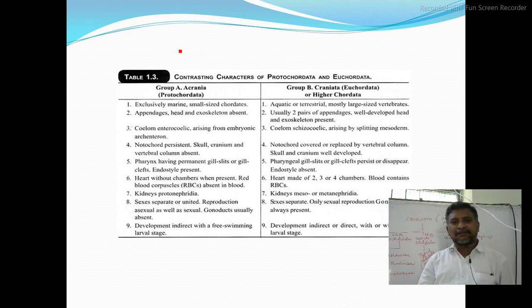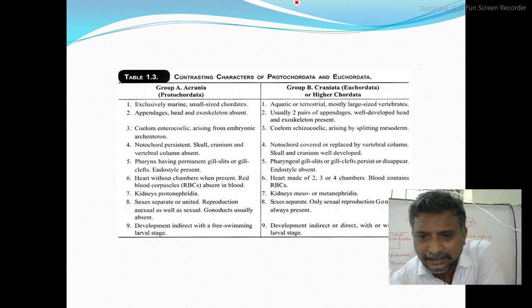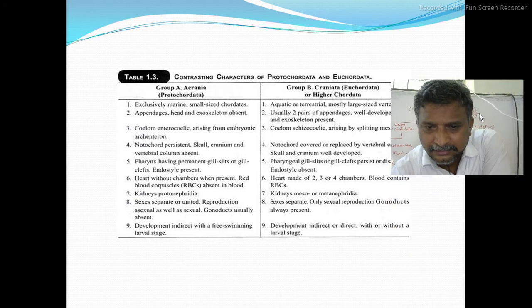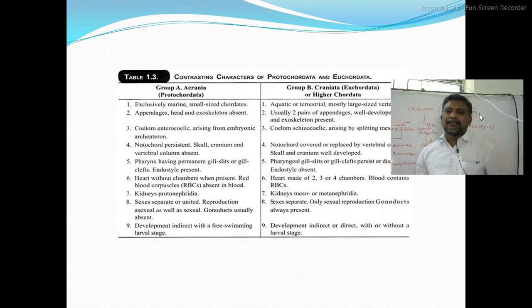Kidneys are protonephridia in protochordates. Kidneys are meso or metanephridia in higher chordates. Sexes are separate or united. Reproduction is asexual as well as sexual. Gonoducts are usually absent in protochordates. Here sexes are separate, only sexual reproduction, gonoducts always present.